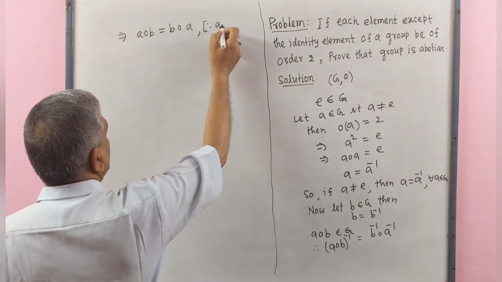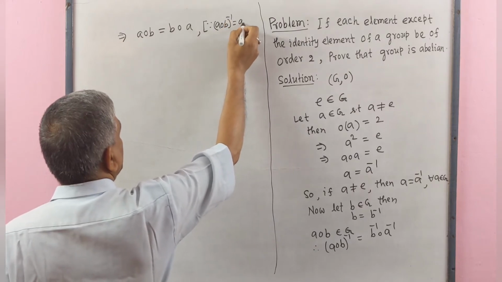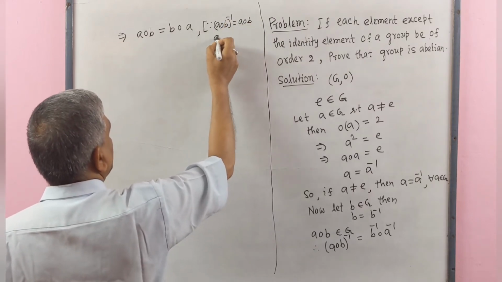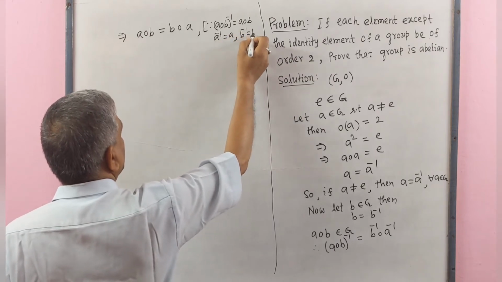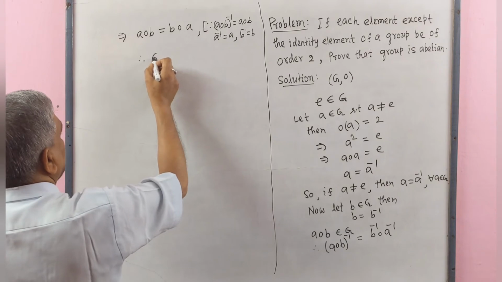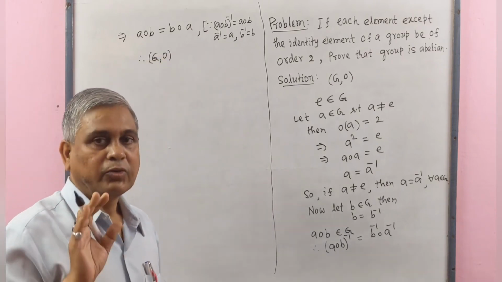Since (a operation b) inverse equals a operation b, a inverse equals a, b inverse equals b, therefore group G is abelian. Proved.